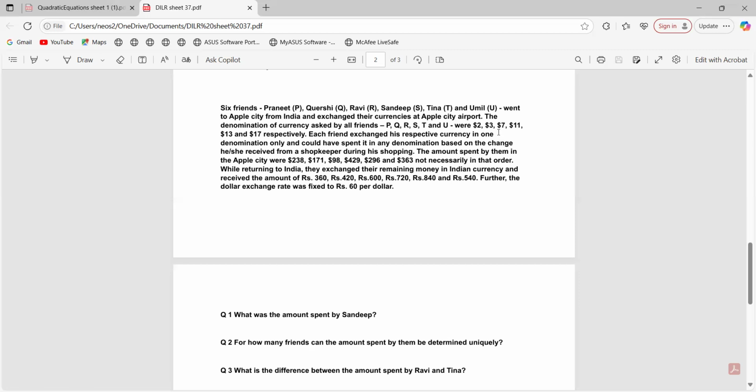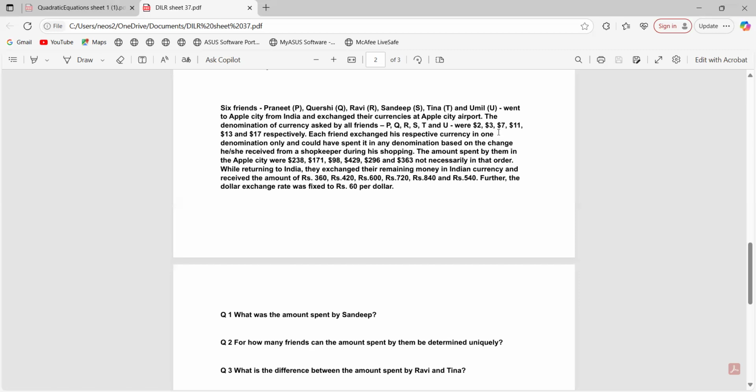Six friends, Praneet, Qureshi, Ravi, Sandeep, Tina and Umil, went to Apple City from India. Okay, fine, Apple City, and exchanged their currency at Apple City Airport. The denominations of currency asked by all friends P, Q, R, S, T, U were 2, 3, 7, 11, 13 and 17.